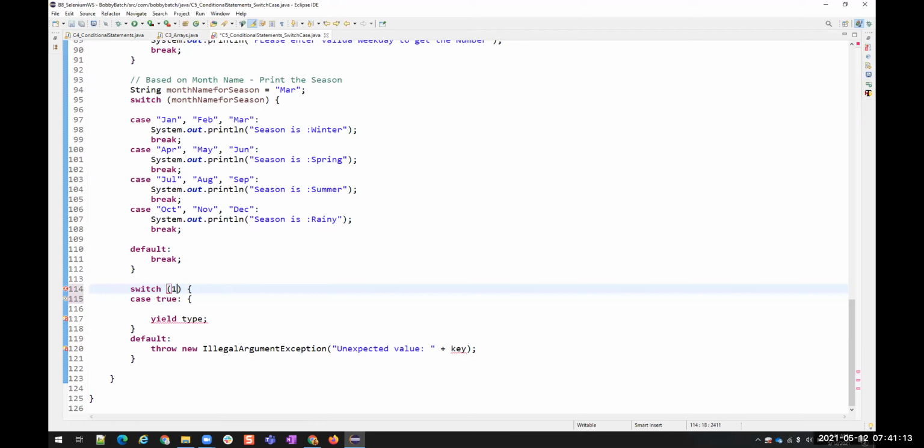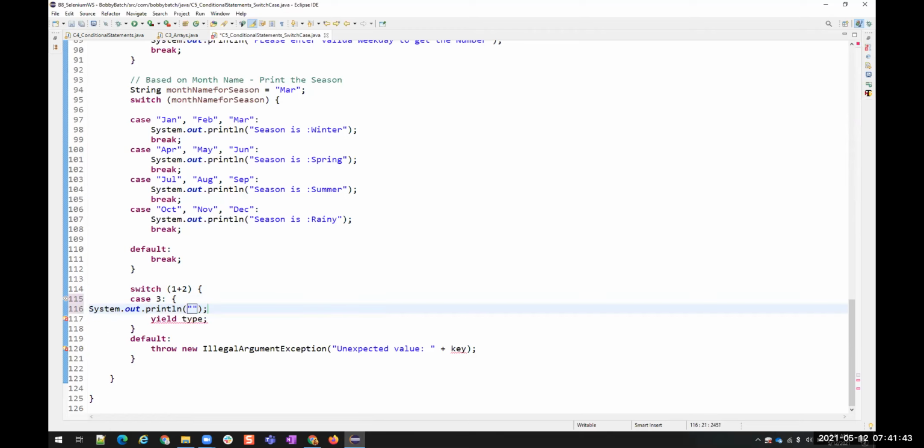Or suppose 1 plus 2. Okay. So case is 3. If this expression, these calculations can be done by switch statement, it is going to perform this 1 plus 2 statement, and then it is going to print if case 3. 1 plus 2 is 3 only, right? If case 3, then it can print.